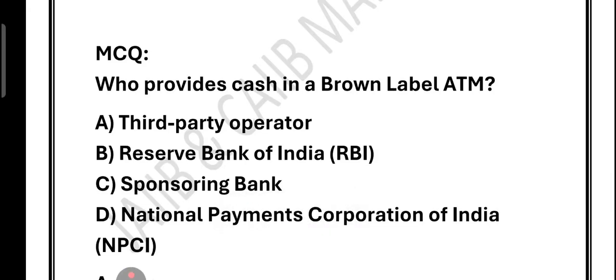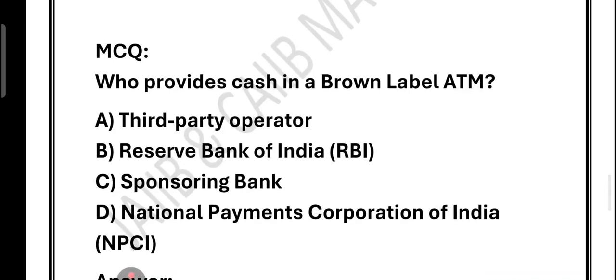Very good question it is. Option A, third party operator. Option B, Reserve Bank of India. Option C, a sponsoring bank. Option D, NPCI. What do you think? See, a brown label ATM is like a rented ATM.